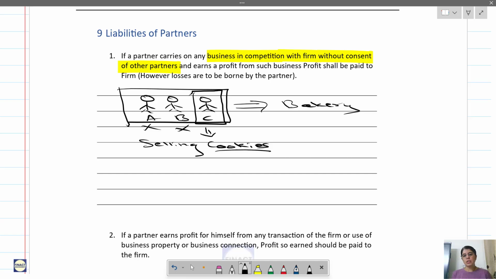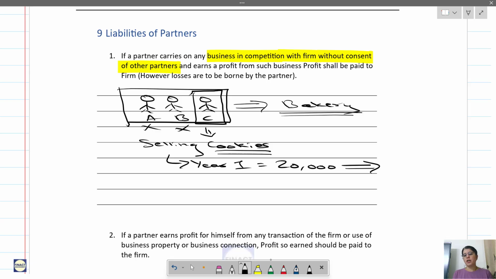Now cookies are also related to the bakery business. In their partnership bakery, they have everything, cakes and cookies. So this C is running some business which is in competition with their partnership firm business. In that case, let's say C earns a profit in year 1 of 20,000.